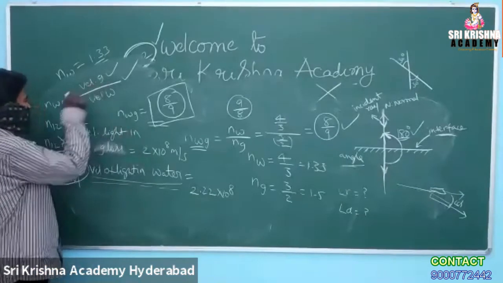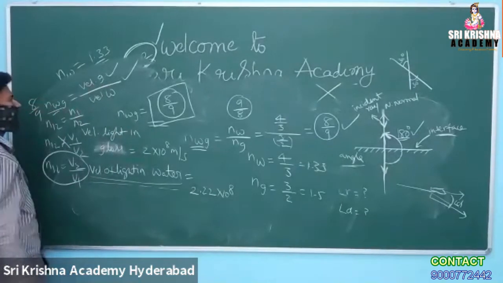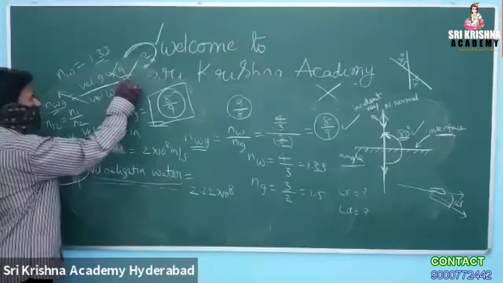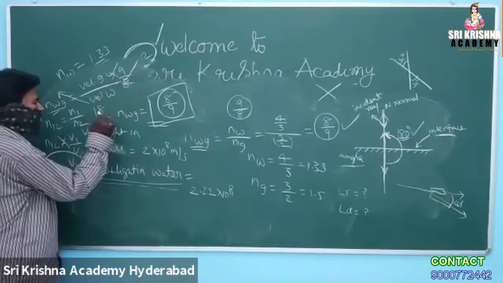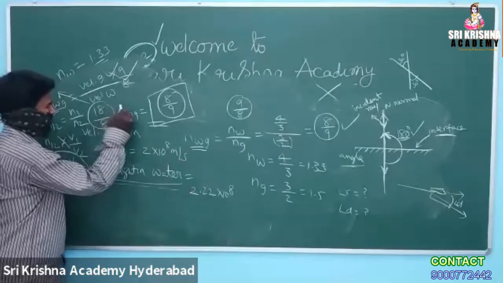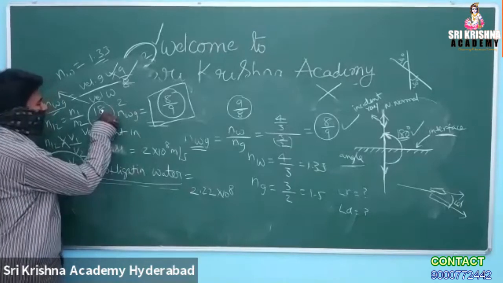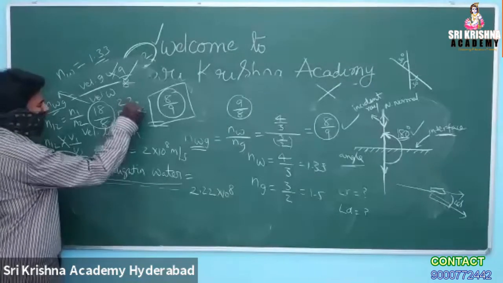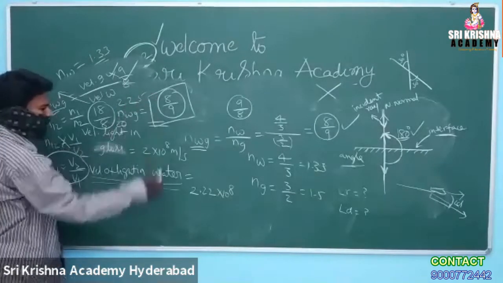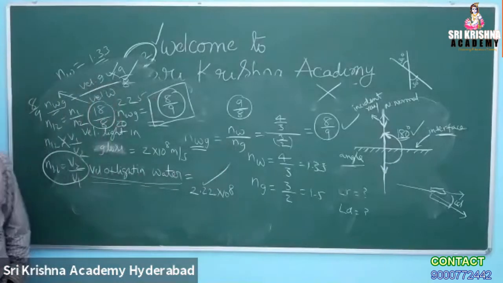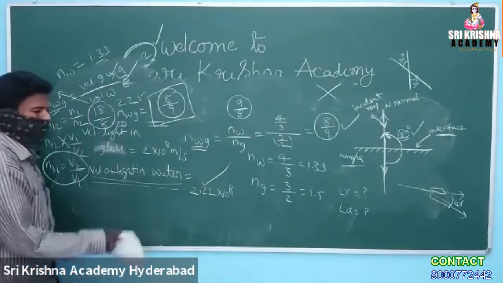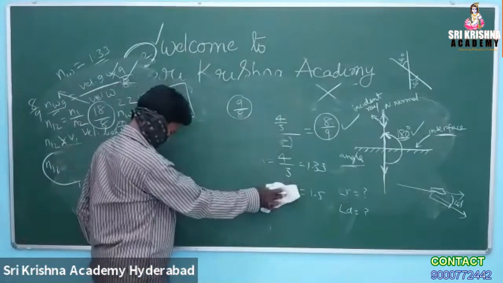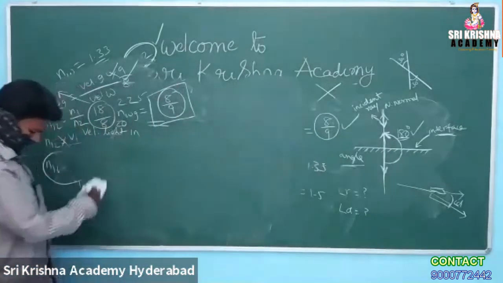Suppose it is in the numerator, this is 8 by 9. It will come like this: 2 into 10 to the power of 8 into 9 by 8, that is 18 by 8. Approximately you will be getting 2.2 into 10 to the power of 8. Now we are moving to some other model.